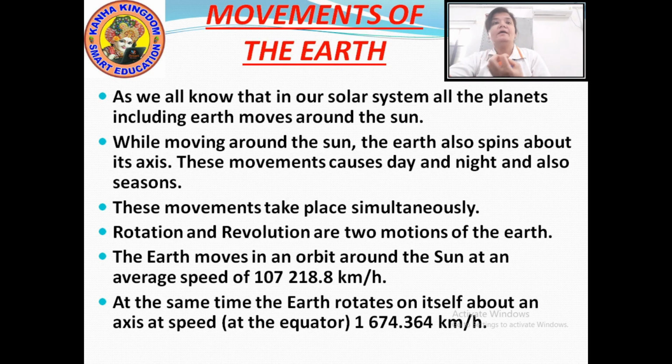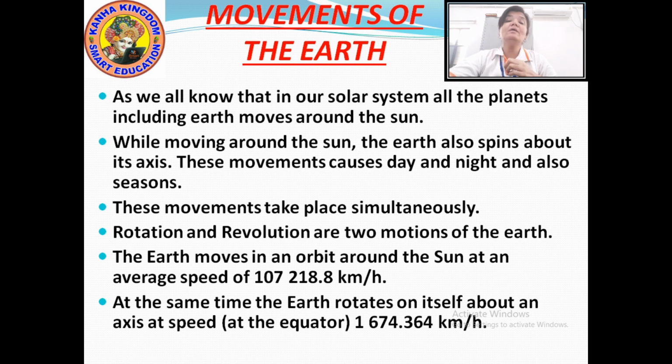Okay? I repeat again. The average speed of the earth when it revolves around the sun is 107,218.8 kilometers per hour, and the speed of the earth when it rotates on its own place on the axis is 1674.364 kilometers per hour.